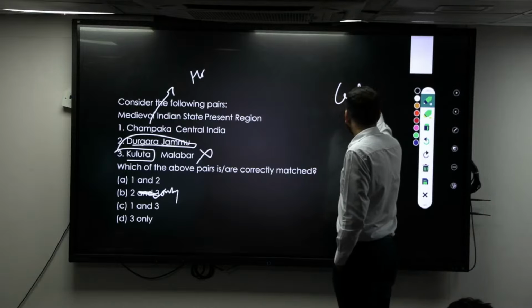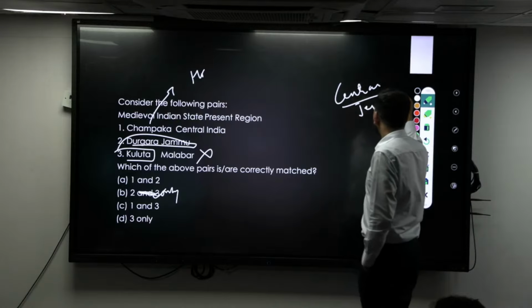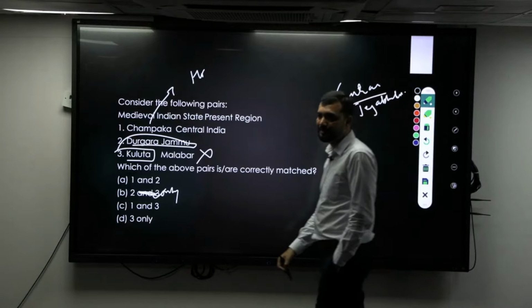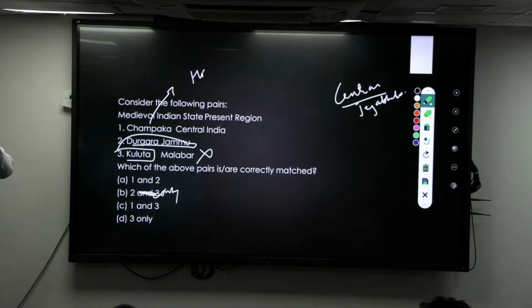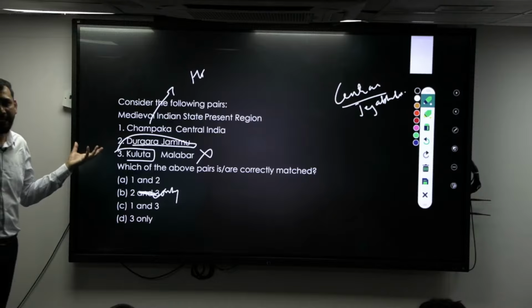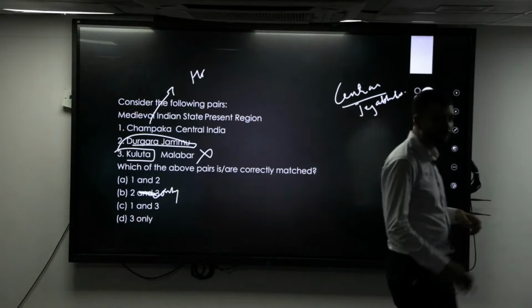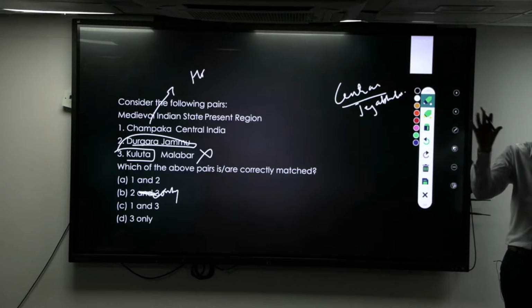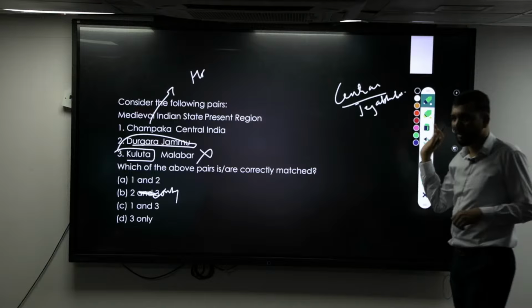Central India, Jejakabhukti. Which place is Jejakabhukti? A medieval kingdom, Jejakabhukti of the Chandelas. So for the Chandela kingdom, Jejakabhukti was the name. It was given after the king's name. Similarly, Dahala is a central Indian name in the Jabalpur region. Those were in that part.